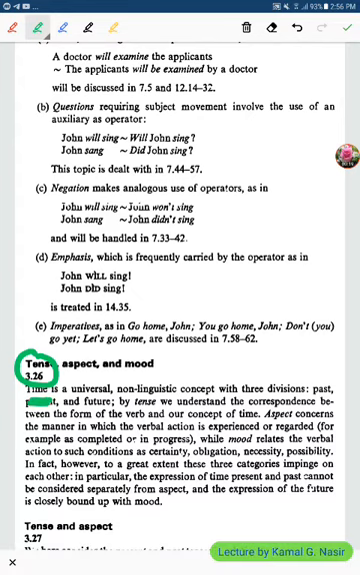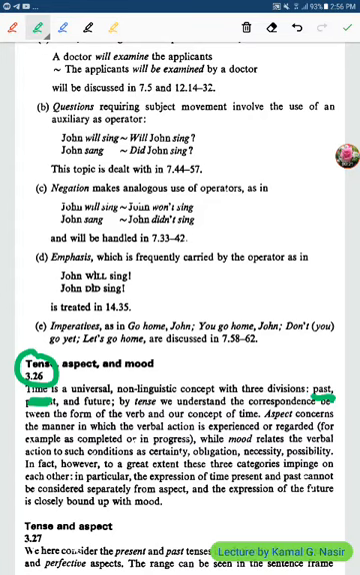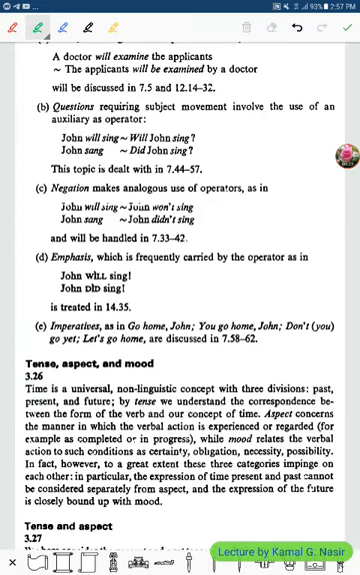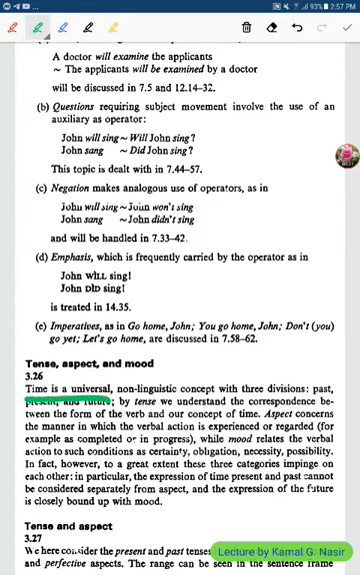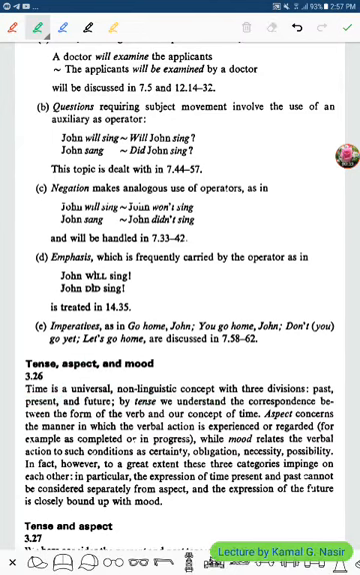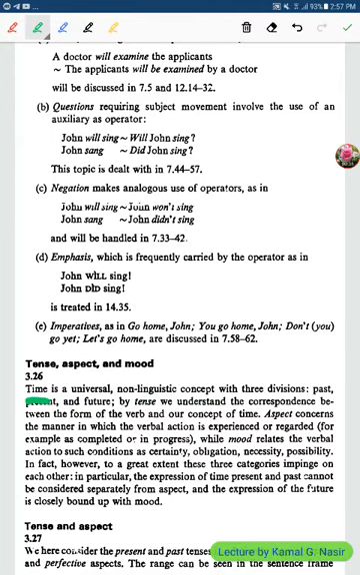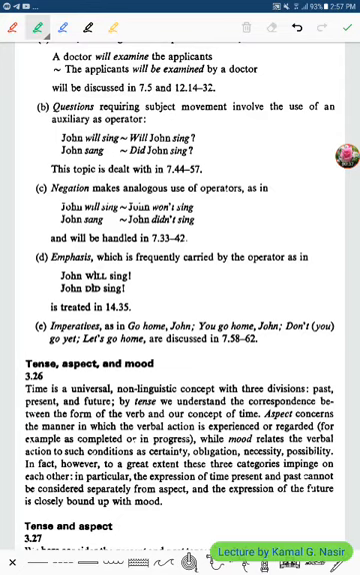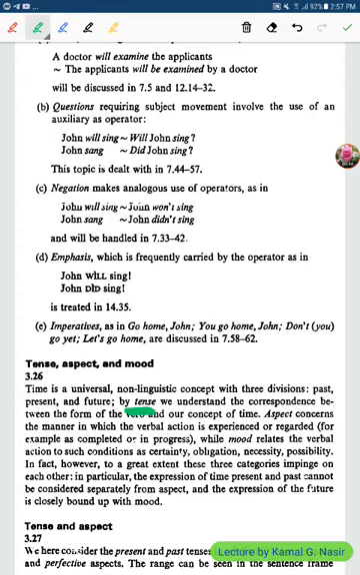So what are the types of tense? We have past tense, or time. Time is a universal concept. It is a non-linguistic concept. What is the suitable concept instead of time? Instead of time, the suitable concept is tense. You see? Tense is the suitable concept instead of time.